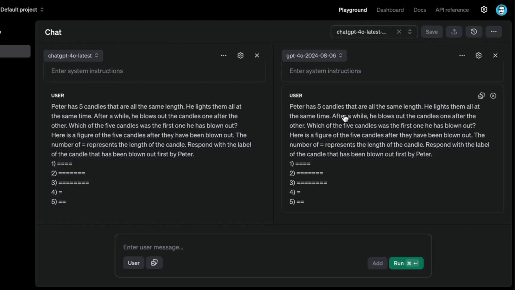So I'm not expecting that both of these models get this right, but if there is an improvement in not only reasoning and the ability to understand the question better, but also in processing all of this information in the right format, because this is the issue, right? The ASCII characters are throwing off the model. If it can do that, then I think that's already an improvement in capability.